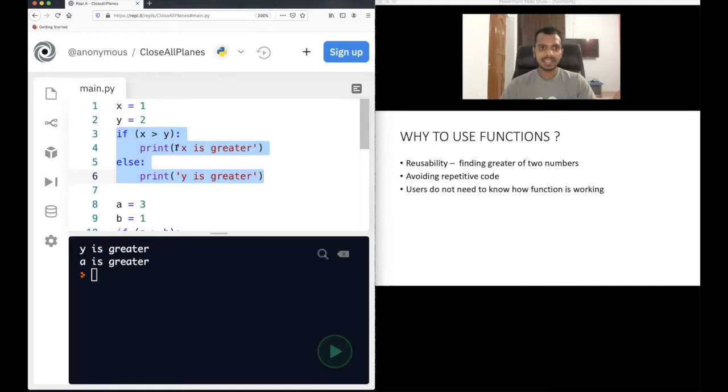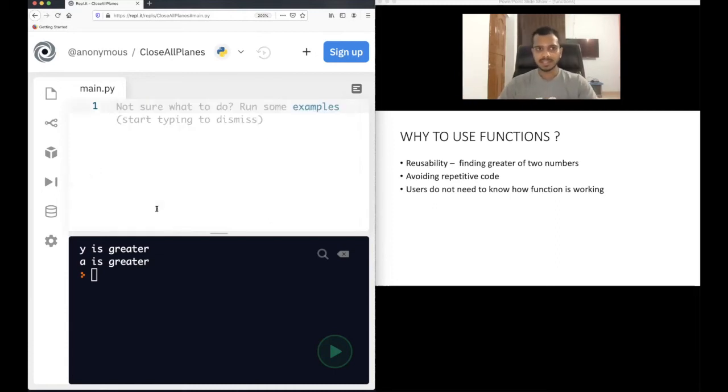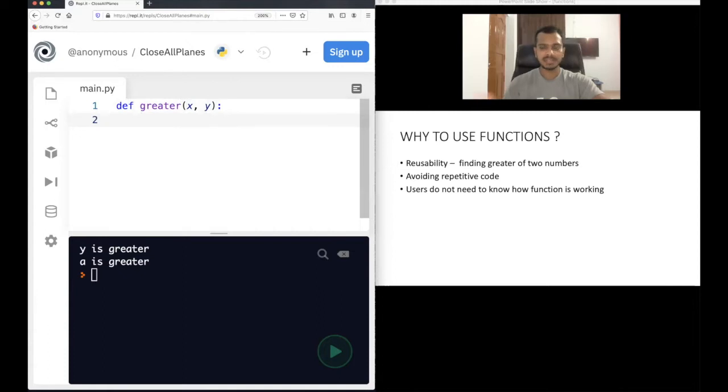This if x greater than y, this code from line 3 to 6. What if we can reuse this code again and again? That's what a function is helpful for. So let me write the code using a function. What I will do is define greater. I can write any function name. I will take two inputs. I will explain later how to take inputs in a function, but just understand why to use functions.